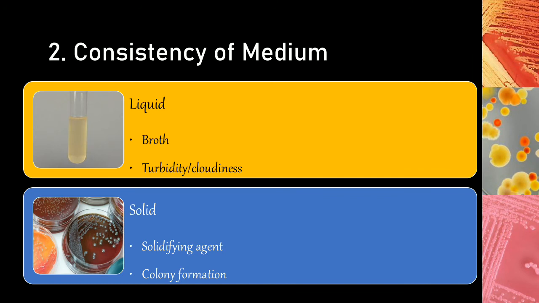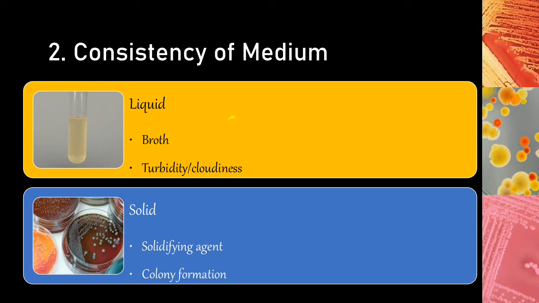The other type of classification of media is based on its consistency. Based on the physical nature of the medium, they can be divided as liquid media or solid media. Liquid media are also called broth cultures, wherein the nutrient solution is liquid in nature and they do not have a solidifying agent, that is, agar. Examples include nutrient broth, tryptone broth, and peptone broth. There are many different examples of broth cultures or liquid cultures.